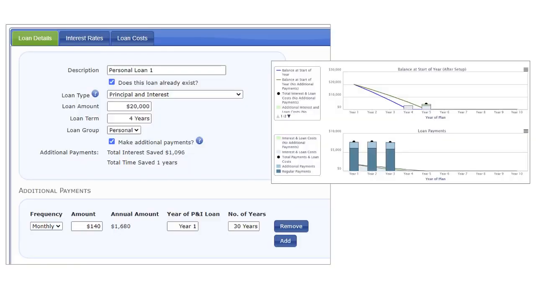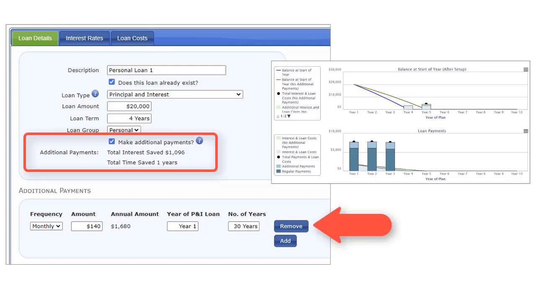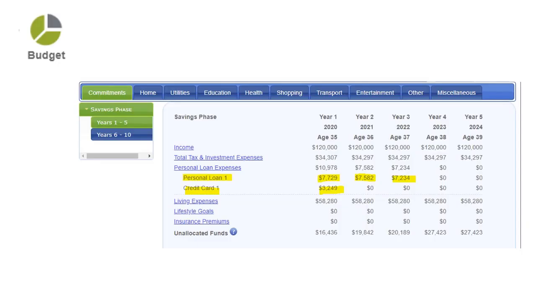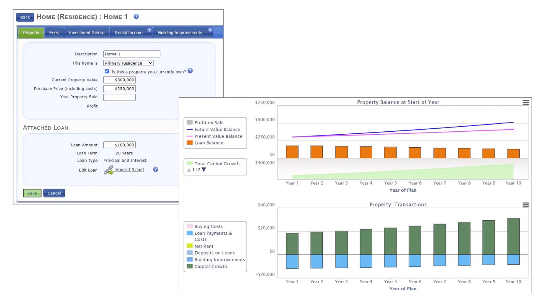John would like to reduce the time taken to repay this loan from 4 years to 3 years. Again, by trial and error, he determines he needs to make additional payments of $140 a month. The cost of these repayments is made in the budget, and here we can see when the loans will be repaid. We must now set up our home and home loan.